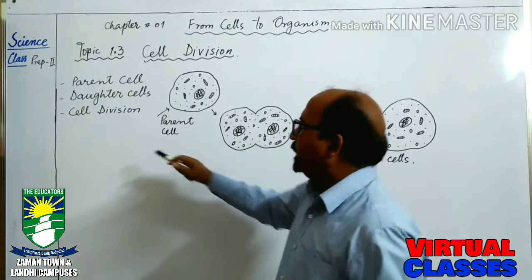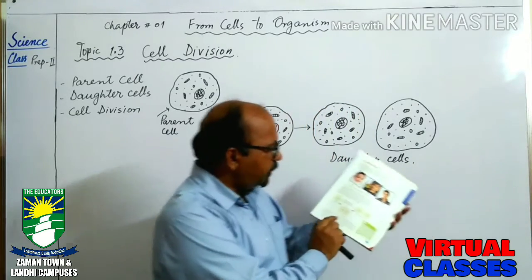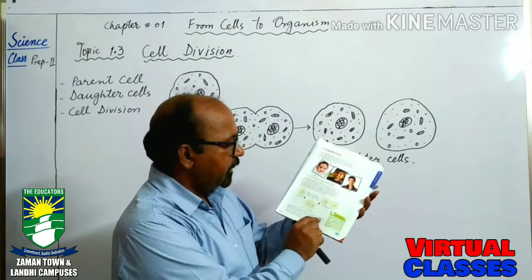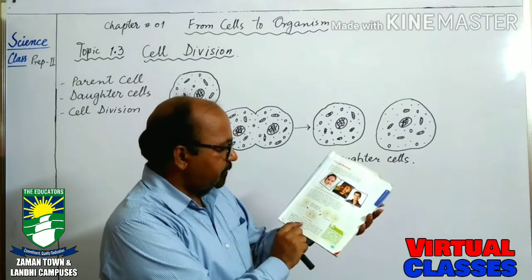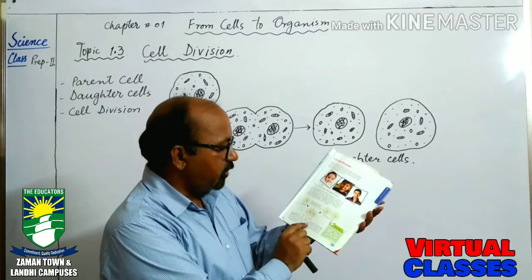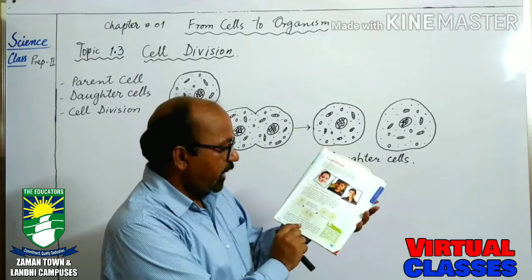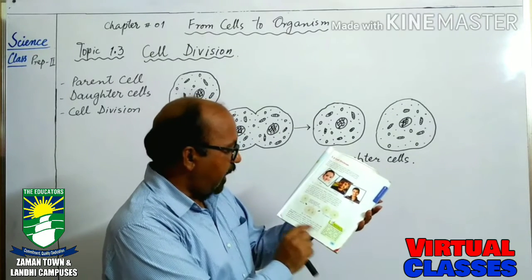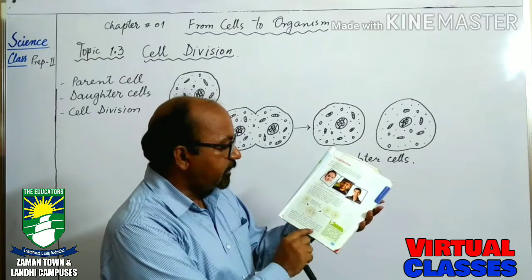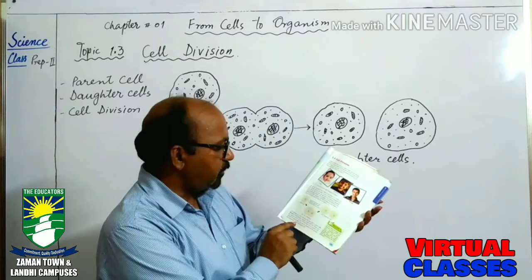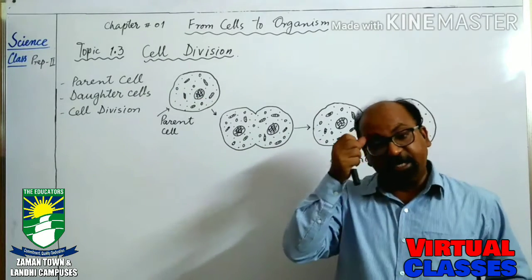Now, if we want to see the definition of cell division, the splitting of a cell to produce two new cells is called cell division. As this process continues, more cells are formed and the organism grows in size. Cell division occurs in plants and animals throughout their lives, and is essential for the growth and replacement of old and damaged cells.